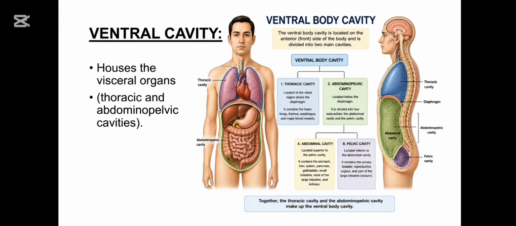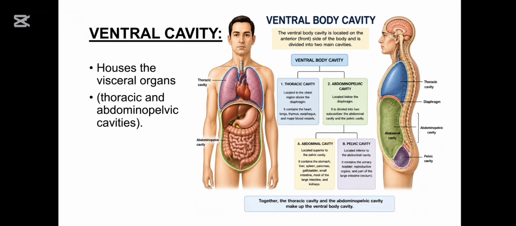The second one is the abdominopelvic cavity. The thoracic and abdominopelvic cavities are separated by a dome-shaped muscle, which is called diaphragm. The thoracic cavity is above the diaphragm and abdominopelvic cavity is below the diaphragm. Now, the subdivisions of abdominopelvic cavity are abdominal cavity and pelvic cavity.